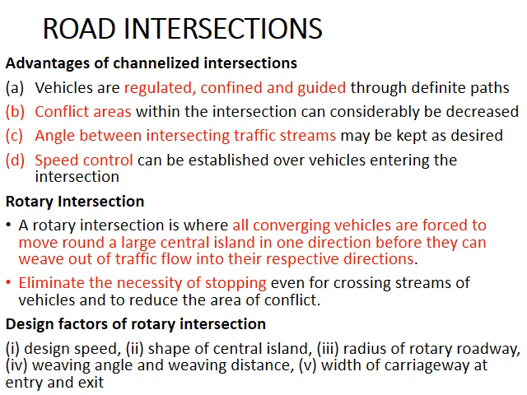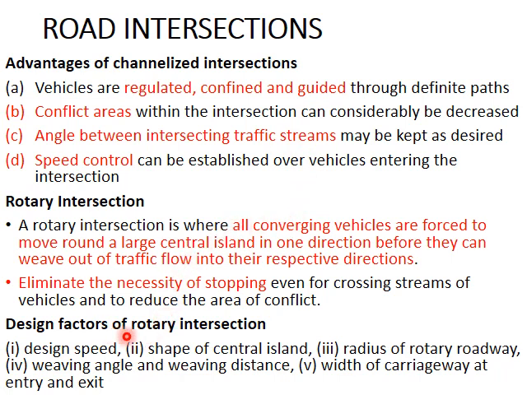The advantages of channelized intersections are that the conflict areas are reduced, and also the angle between the intersecting traffic streams is controlled, and speed can be controlled using channels. Next type, after channelized and unchannelized intersections, in intersections at grade, there is another type, that is the rotary intersection or the roundabout, where there is a central circular island in the middle, and all the vehicles from different roads will circulate around this island and then radiate outside towards their desired direction.